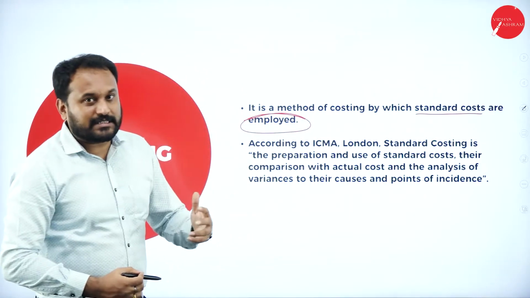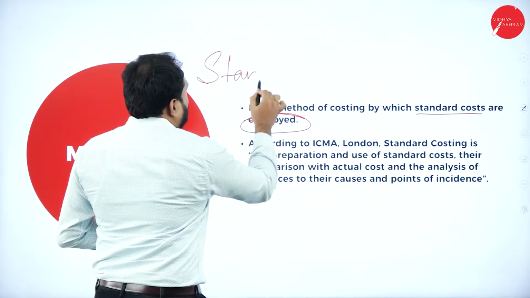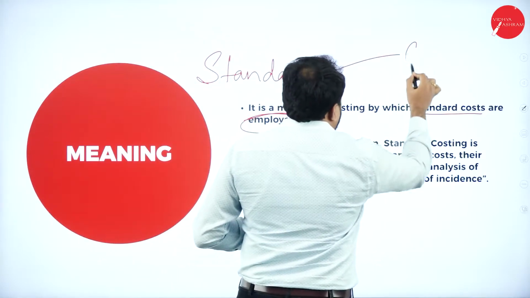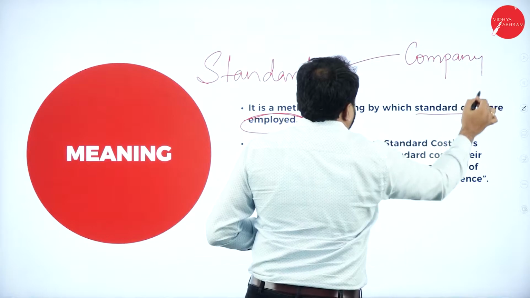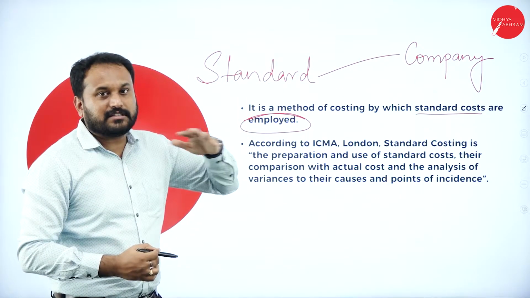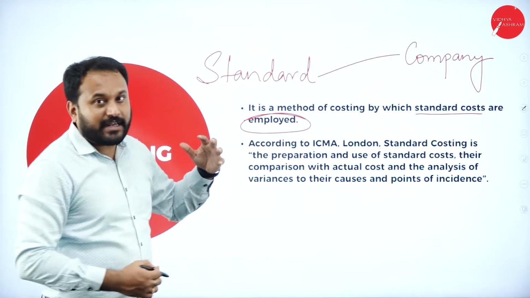Now here you need to understand, whenever we go with standard, who is the person who will actually set a standard? This is actually set by the company. The company will decide what it is that we are supposed to do. In other words, it is like a target, a minimum kind of target which the company gives to us.